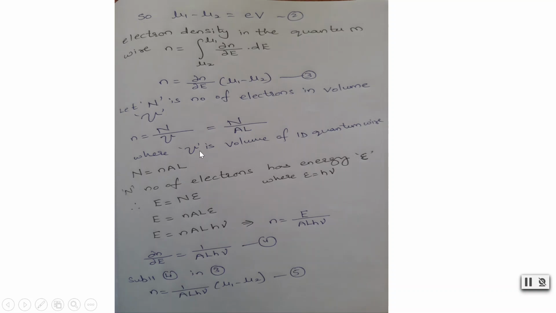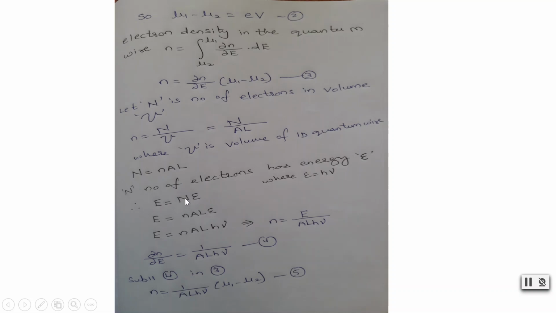So here the total number of electrons is n times AL. If we rearrange terms here, then N is the number of electrons which has energy epsilon naught. Epsilon naught is equal to h nu. This is from quantum mechanics. Energy is related to frequency in this way, and here E is equal to N times epsilon naught. So N number of electrons has energy epsilon naught, so the total energy will be N times epsilon naught.